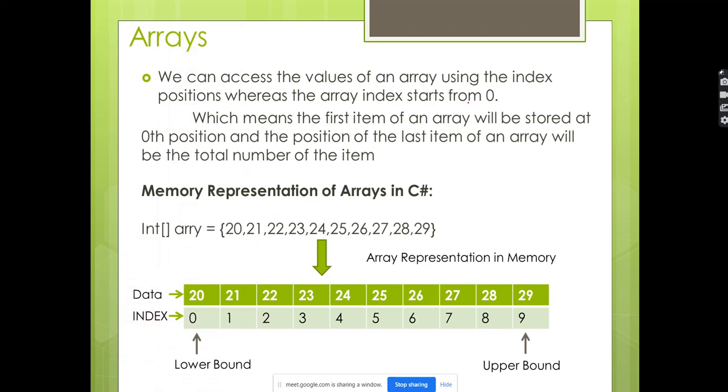Here you can see that the array starts from 0. So the lower bound position will be the 0th position. First position will be the 0, second one, incrementing up to size minus 1. What is the size here? Size is 10. 10 minus 1, 9. If you are creating for 100, 100 minus 1, 99 will be the upper bound. Lower bound is fixed. Lower bound is 0.